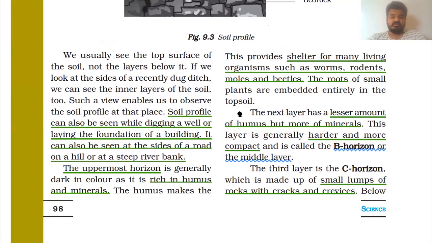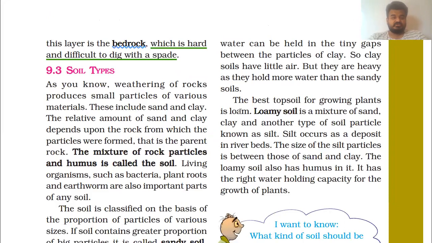In this increasing order, A, B, C, and bedrock, the soil is becoming harder. These are some basic things we have discussed regarding the soil profile in the last session.